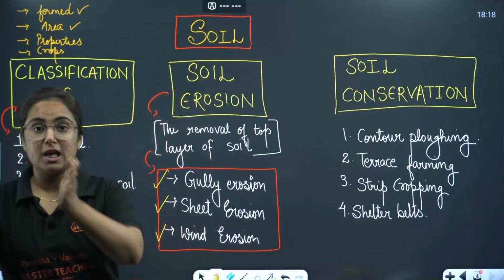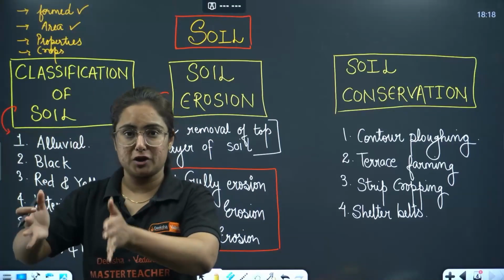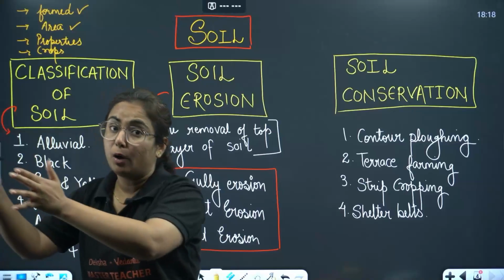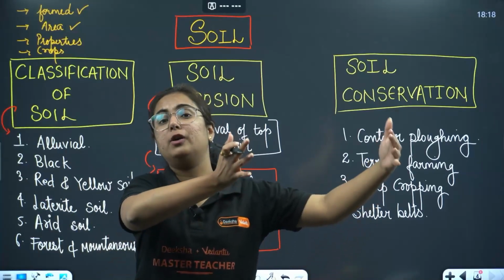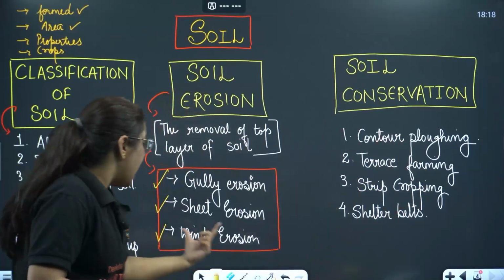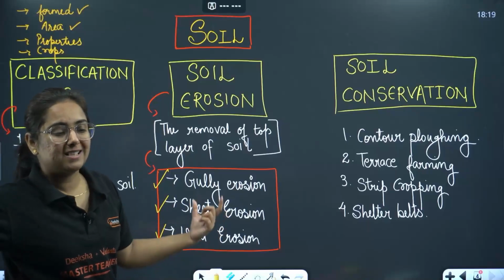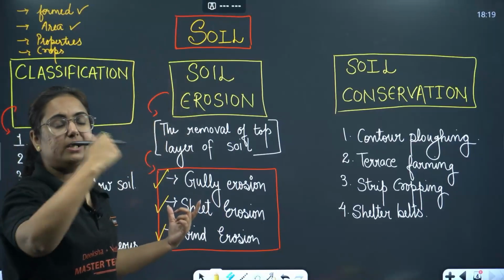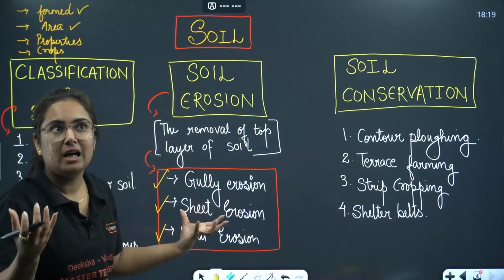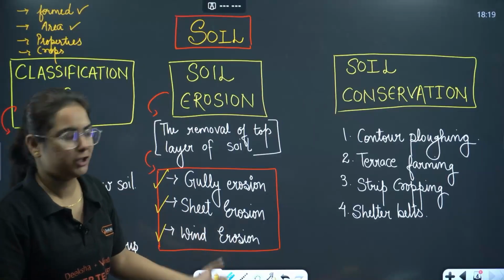Sheet erosion, the complete sheet, because of the pressure of water, wind, etc., floats and takes the fertile soil away. And wind erosion, we know, because of the pressure of wind takes the topmost layer of soil. You can usually see this in dry regions particularly.